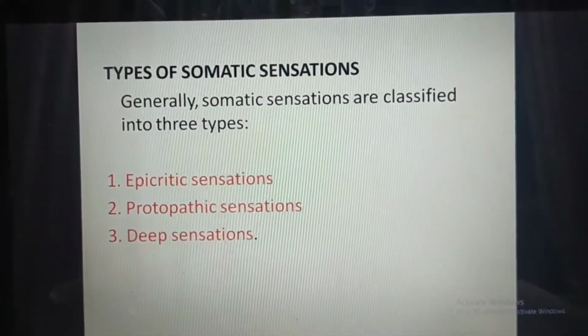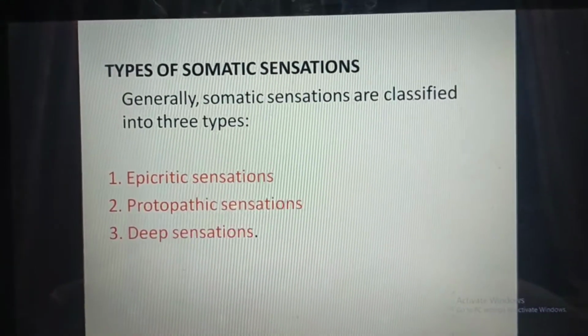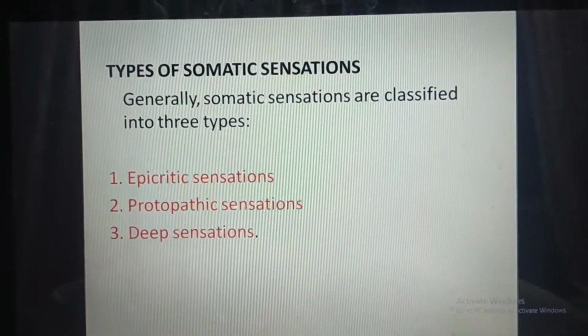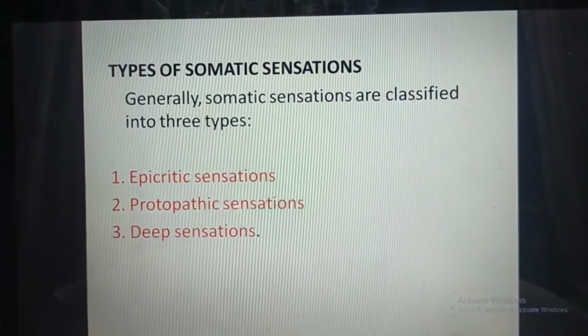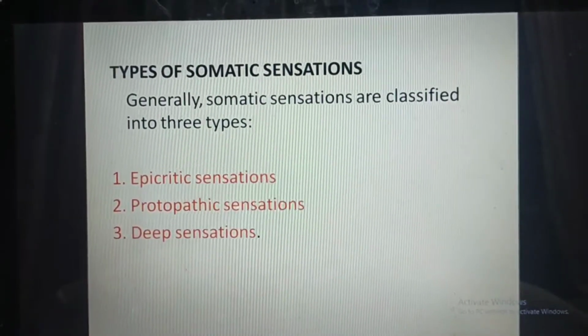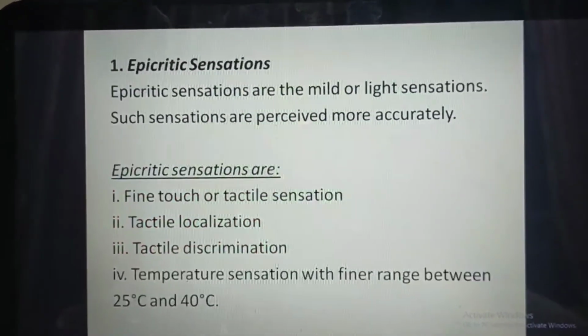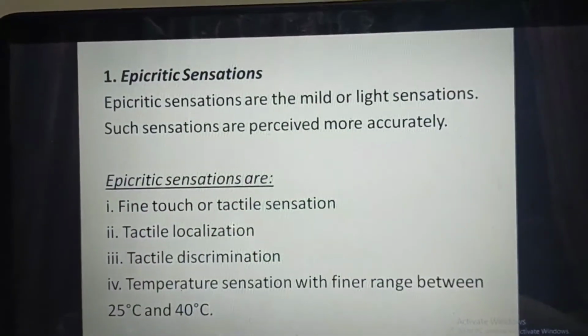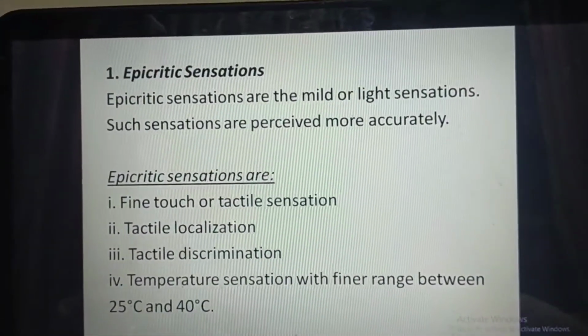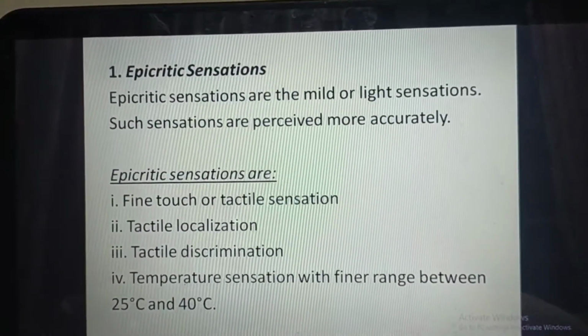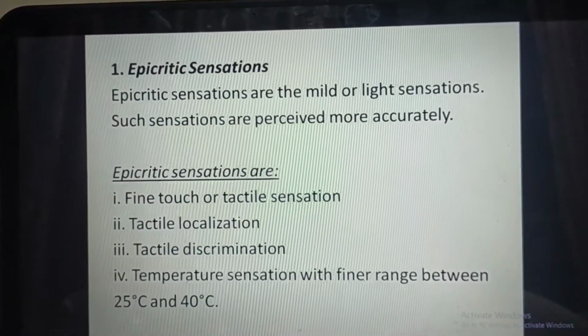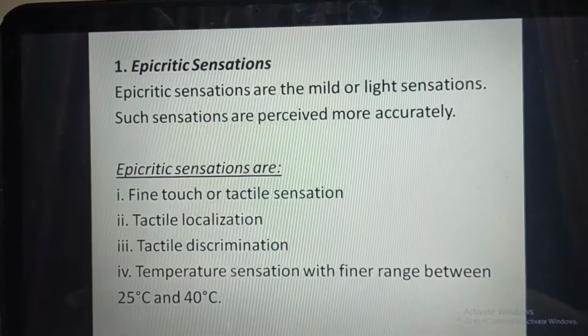Now we'll see the types of somatic sensation. Generally, somatic sensations are classified into three types. First is the epicritic sensation, second is the protopathic sensation, and the third is the deep sensation. So what are epicritic sensations? Epicritic sensations are the mild or light sensations. Such sensations are perceived more accurately.